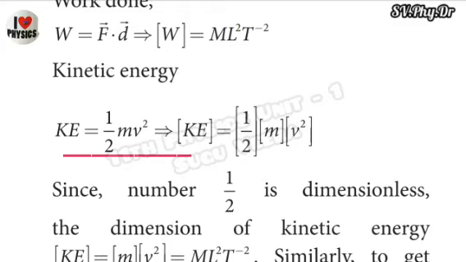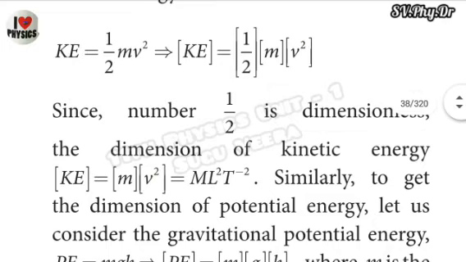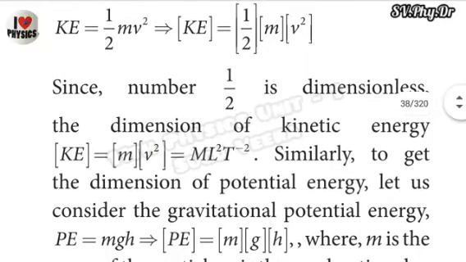Therefore, the dimension of kinetic energy is the dimension of 1/2, the dimension of m, and the dimension of v squared. Since the number 1/2 is already known to be a dimensionless quantity, the dimension of kinetic energy is M L^2 T^-2.